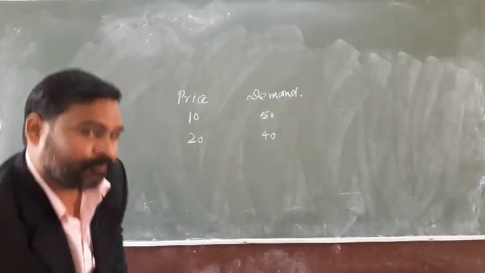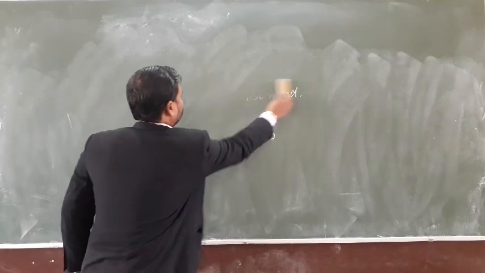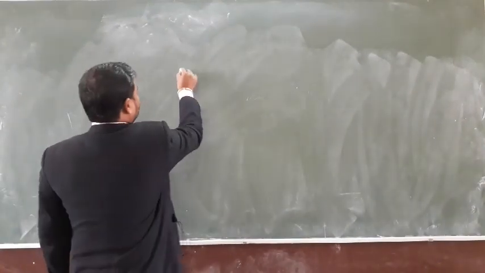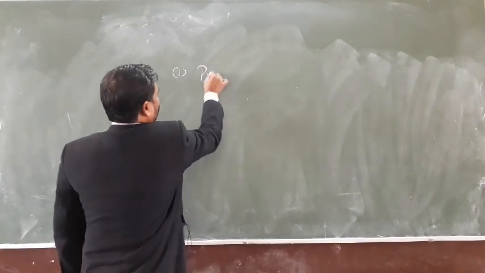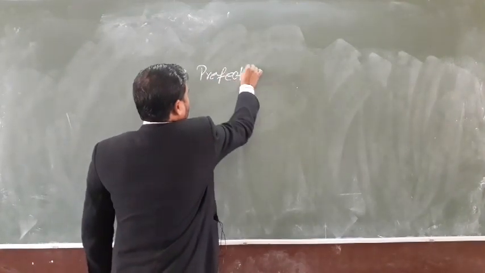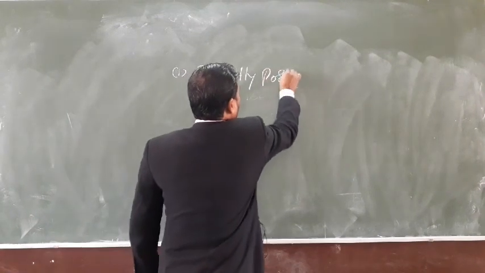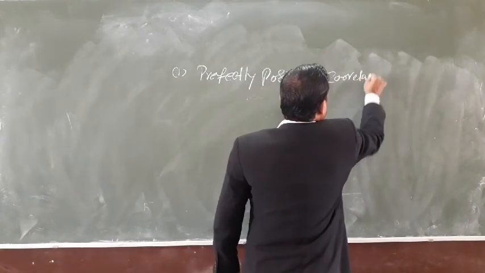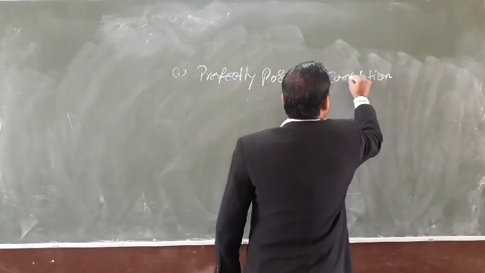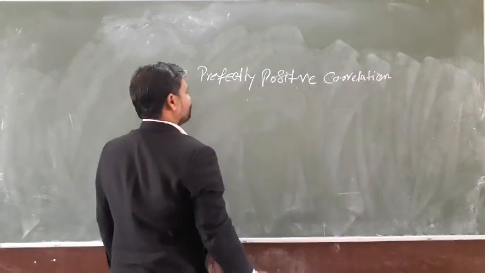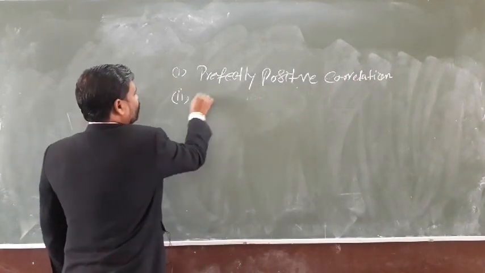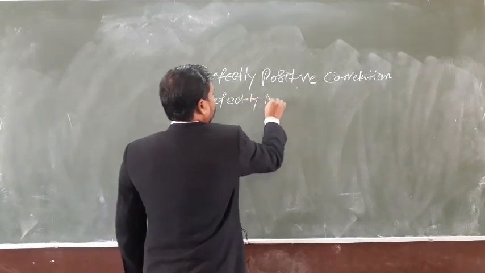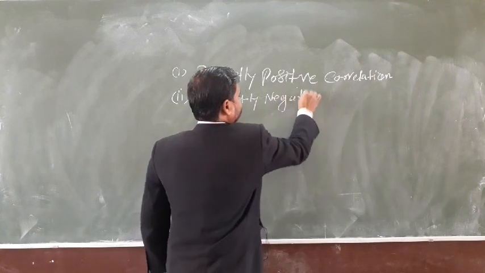Here we find 5 types of correlation. I am writing the names of all the correlations here. First is perfectly positive correlation. Perfectly negative correlation.